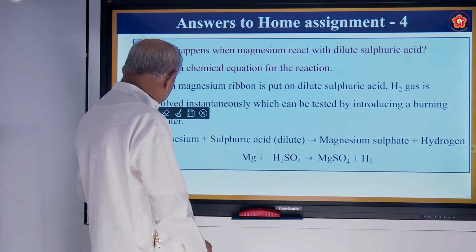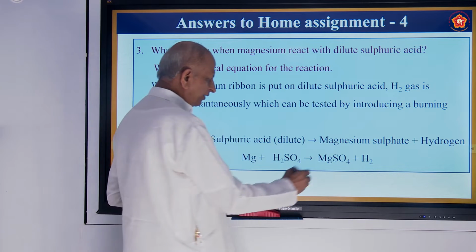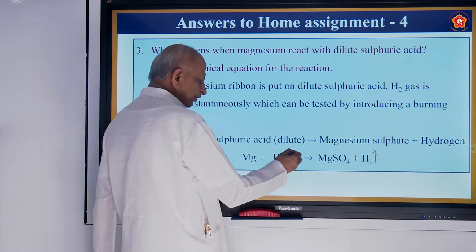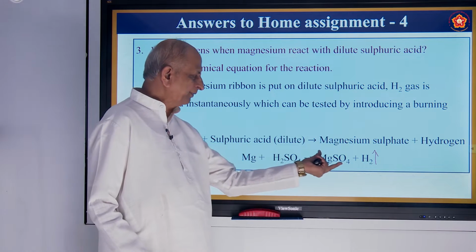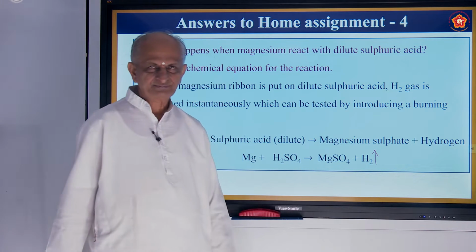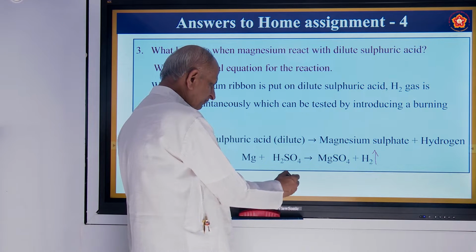What do you mean by evolved? Given out. So when a gas is evolved, we write it as an arrow mark pointing up. So an arrow mark from left to right means what? These are reactants, these are products. And the reaction proceeds in this direction, left to right. If the arrow mark is downwards, what do you call it?